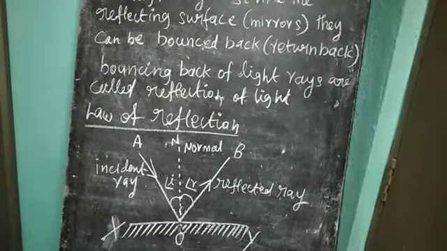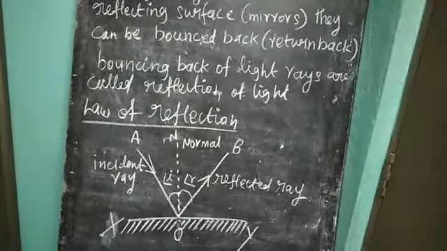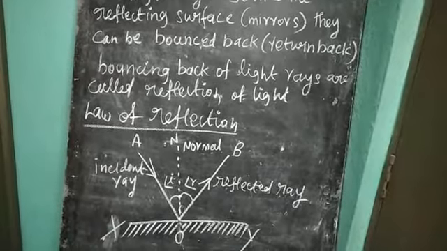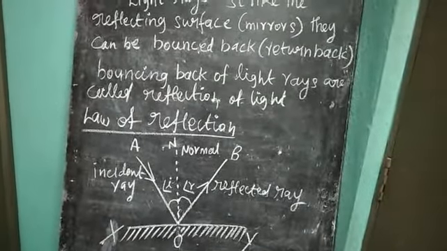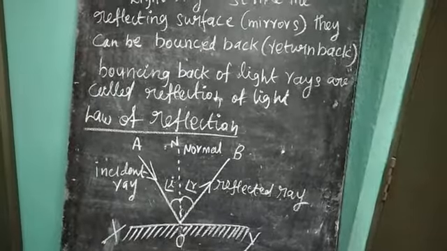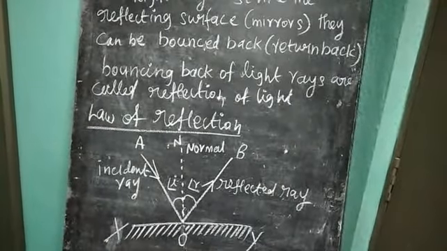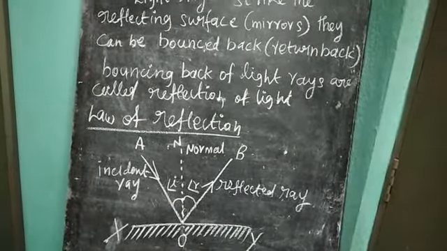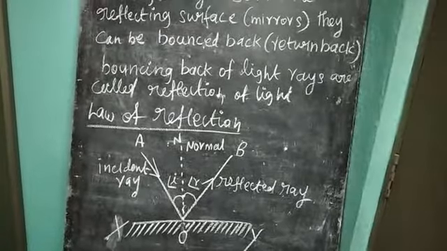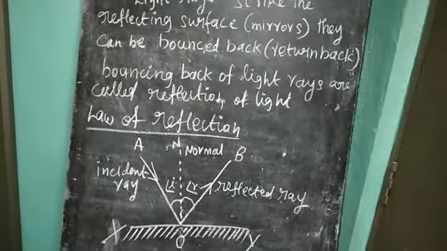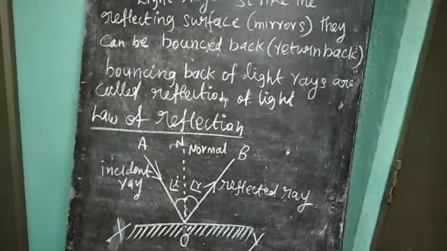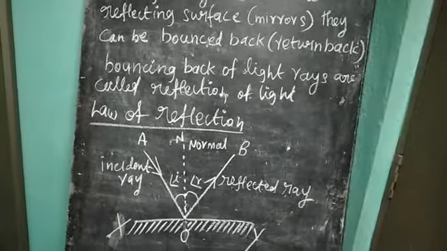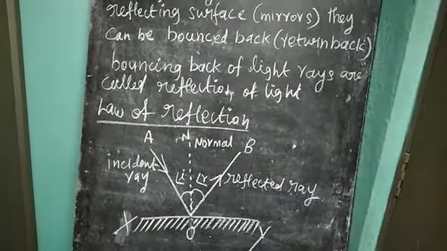So angle AON is equal to the angle of incidence. What is the angle of reflection? The angle between the normal line and the reflected ray is called the angle of reflection, or angle NOB is equal to the angle of reflection. By the law of reflection, angle of incidence I is equal to angle of reflection R.